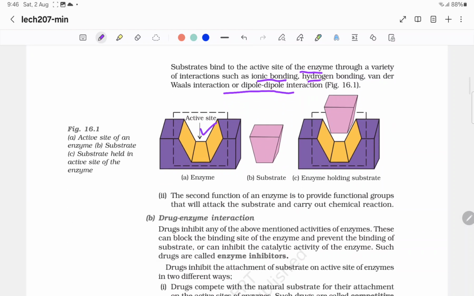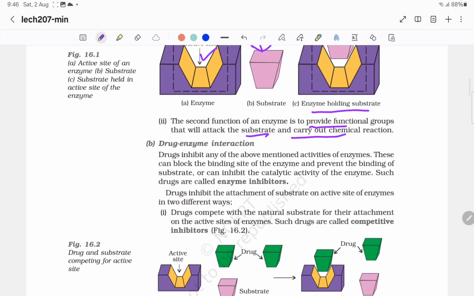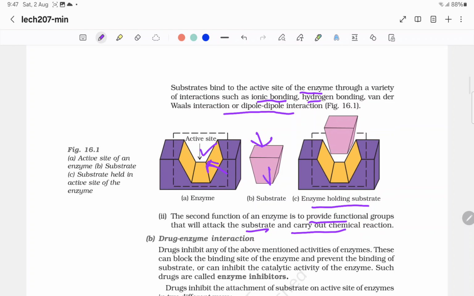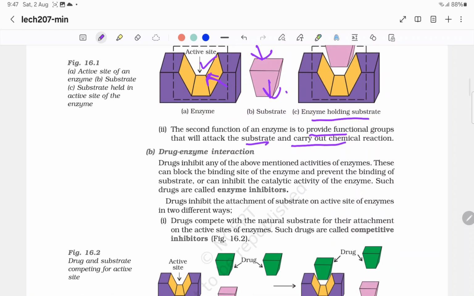So this is the active site of the enzyme. This is the substrate which is going to attack, so it fits into this active site. So, enzyme holding substrate. The second function of the enzyme is to provide functional groups that will attack the substrate and carry out chemical reactions. So there are particular specific functional groups in the enzyme and functional groups in the substrate which will react with each other.